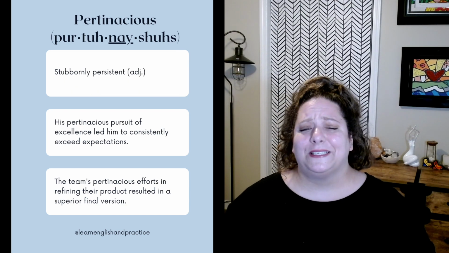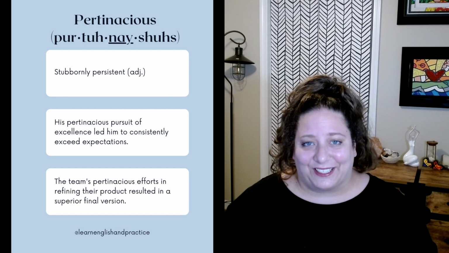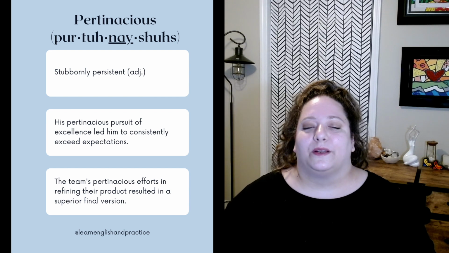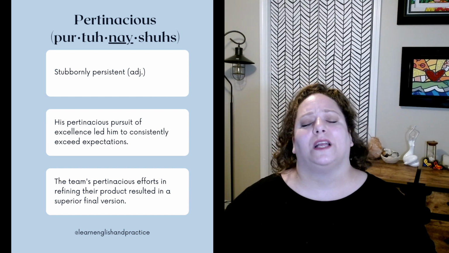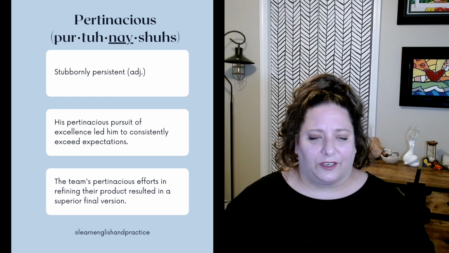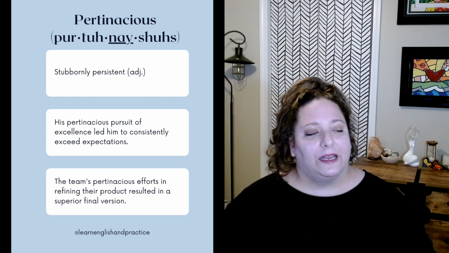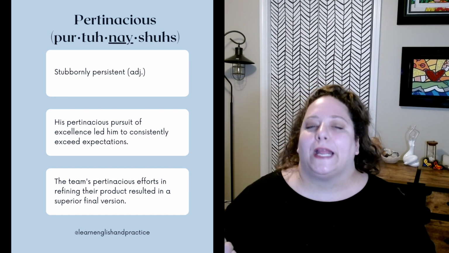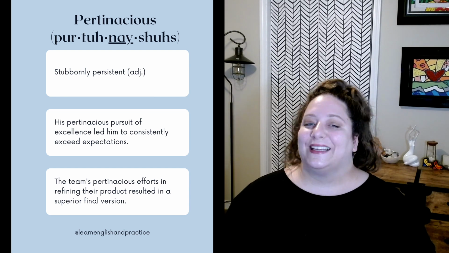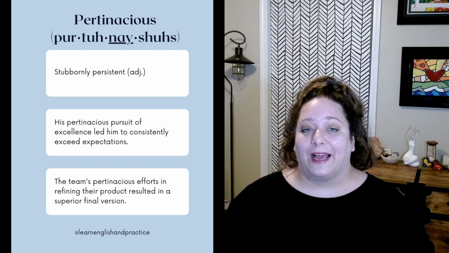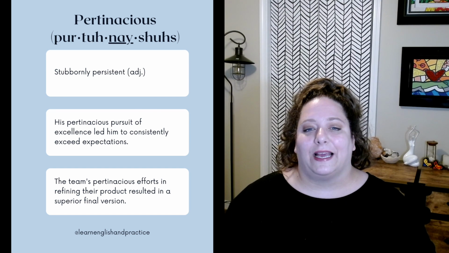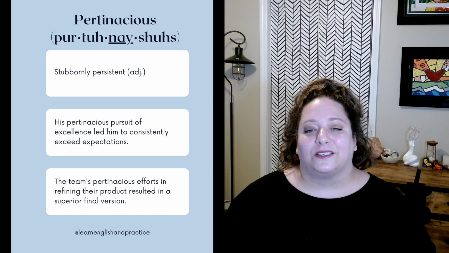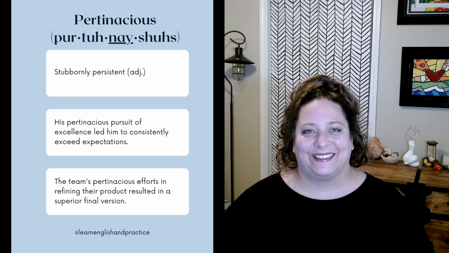Pertinacious. This means stubbornly persistent. It's an adjective. And honestly, I don't hear this word a lot, but it's a real spunky, fun word. So to be pertinacious means to try really, really hard and not give up. So if you're trying to, for example, accomplish your dreams, if you're trying to learn English to the best of your ability, you can say, I'm being pertinacious in achieving that goal. Examples are: his pertinacious pursuit of excellence led him to consistently exceed expectations. The team's pertinacious efforts in refining their product resulted in a superior final version.